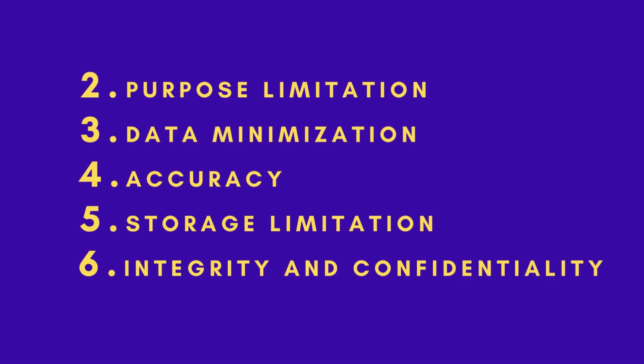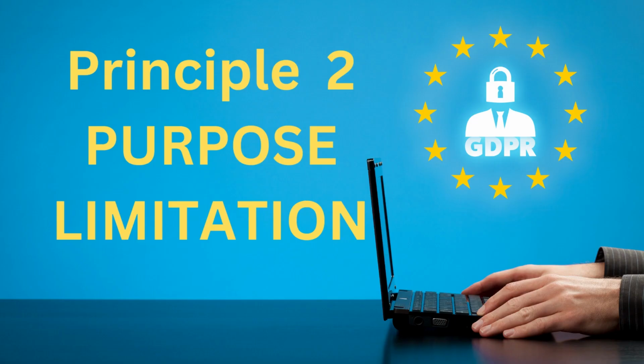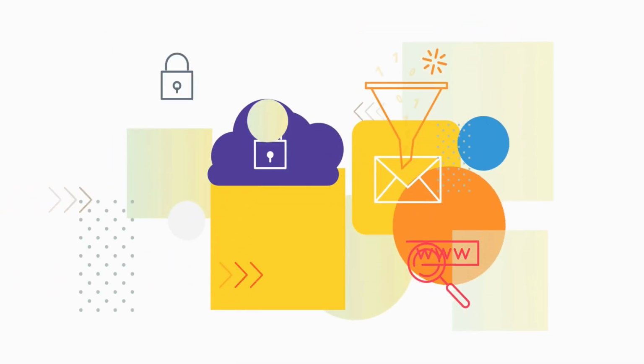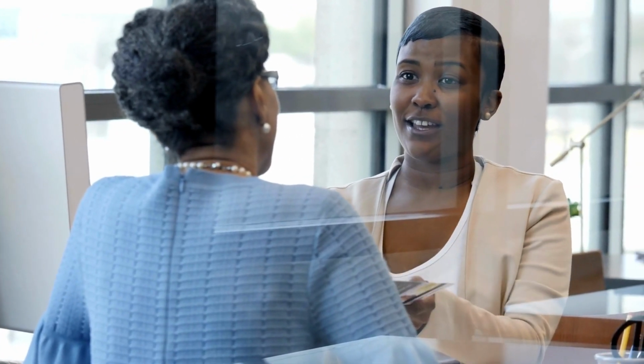Let's come to the second principle, purpose limitation. The data must be processed only for the specific purpose for which it was collected, and that purpose should be told very clearly, explicitly, in plain language to the data subject at the time when the data was collected.